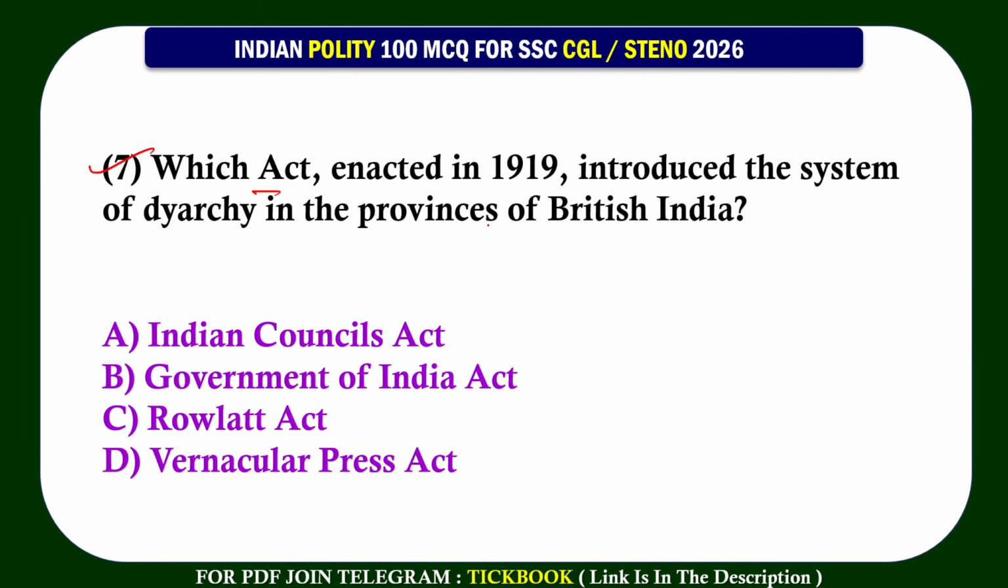7. Which act enacted in 1919 introduced the system of diarchy in the provinces of British India? Option number B, Government of India Act 1990.